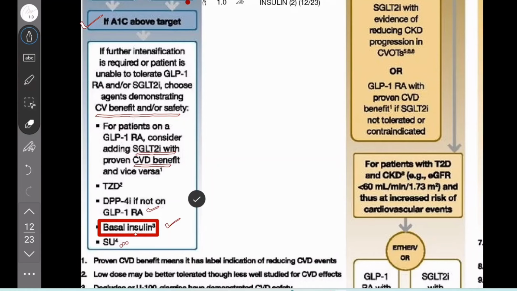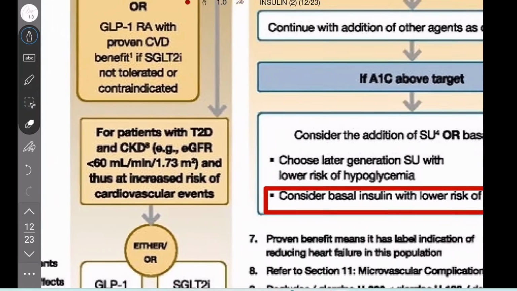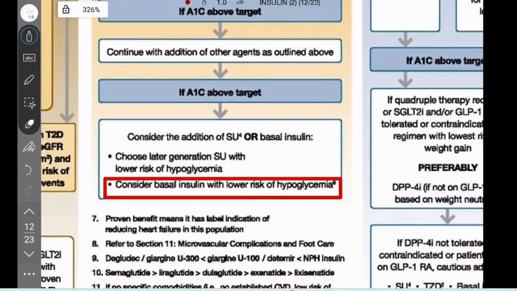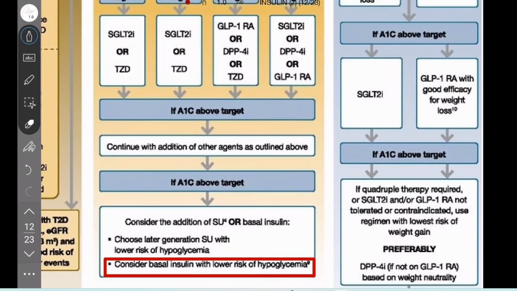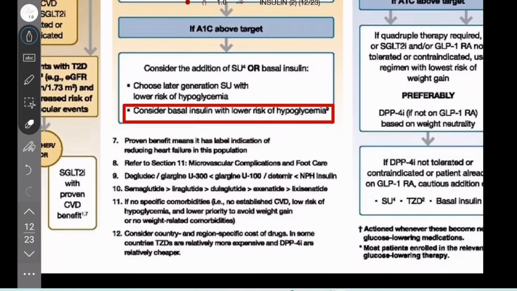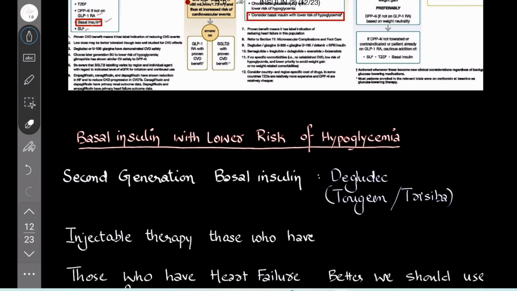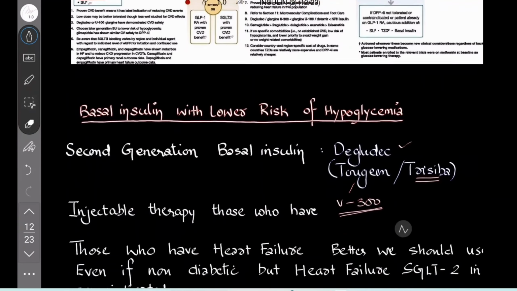That's given here. The guidelines say you start basal insulin here, and also consider a basal insulin with a low risk of hypoglycemia. So that is second generation basal insulin like degludec, that is Tresiba, then U300. We use second generations.